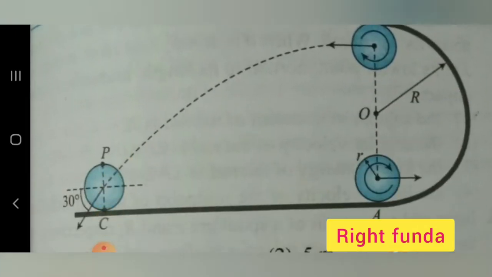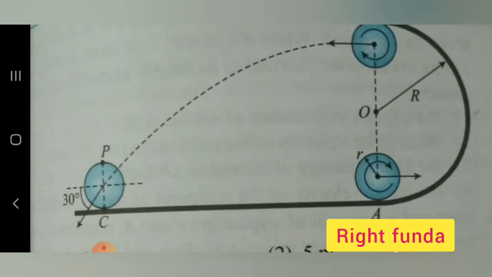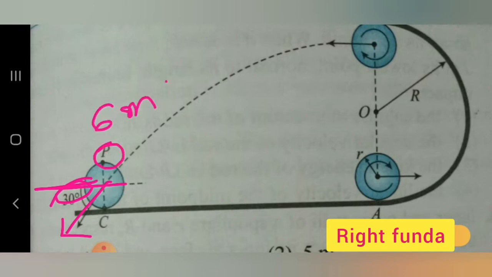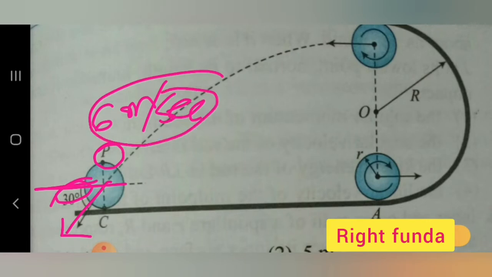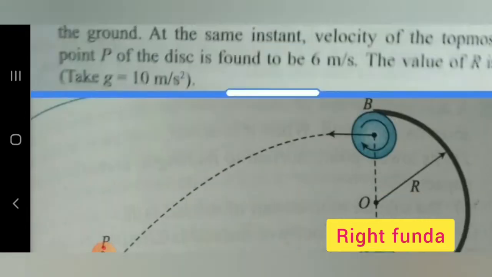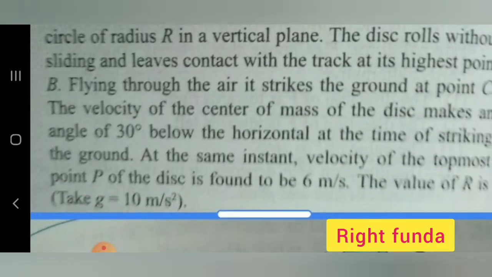What is given in the question is that at the time of striking, this velocity makes an angle of 30 degrees with the horizontal, and the speed of the point P is 6 meters per second. We have to find out this radius. So we have to find the value of R for which it will strike at a 30 degree angle, and the speed of the point P on the disk will be equal to 6 meters per second.